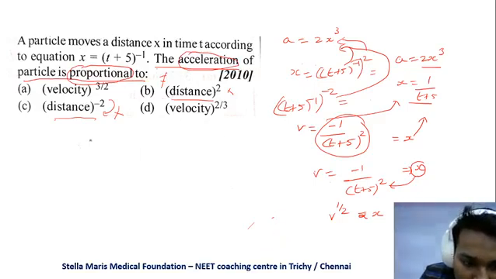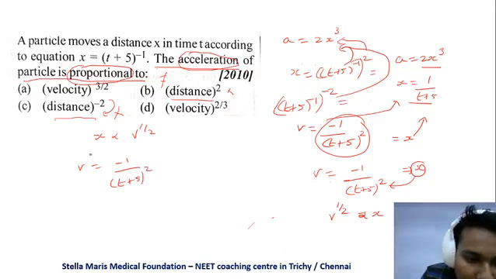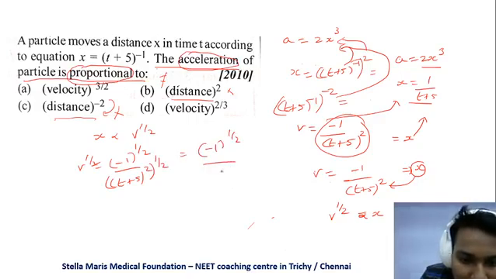So we can say x is proportional to v power 1 by 2. V is equal to minus 1 by (t plus 5) the whole squared, right? So what is v power 1 by 2? We can substitute the power here, the whole power 1 by 2. So what happens? Minus 1 the whole power 1 by 2 by (t plus 5) the whole squared into 1 by 2.